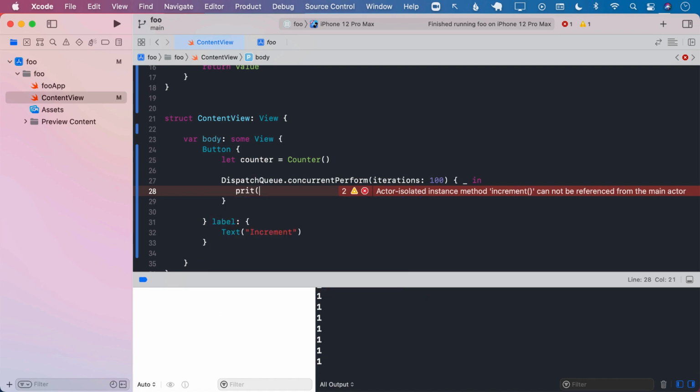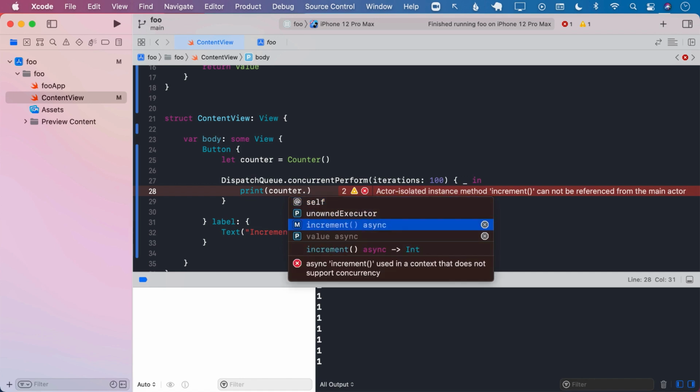We will go ahead and call counter.increment. You can see that we haven't even decorated the increment function with async, but since it's part of the function inside the actor, it is already marked with async.